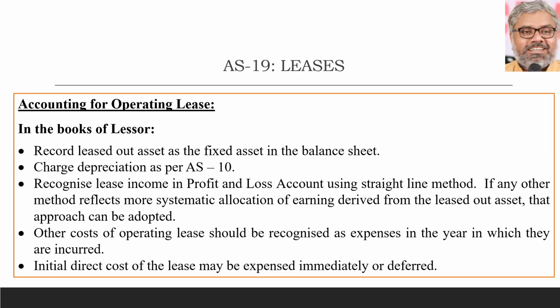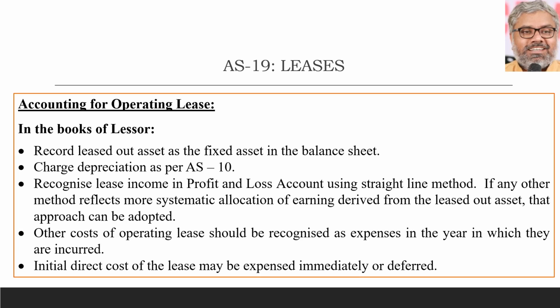First, let us look at lessor. Of course, the lessor will recognize the asset in the fixed assets column of the balance sheet because he is the owner of the asset, and we are not disturbing that. It is still the lessor's asset only. Lessee is not going to use it for a longer period of time like finance lease. That's why whose books of accounts this asset will be shown in case of operating lease? It will be shown in the books of lessor.